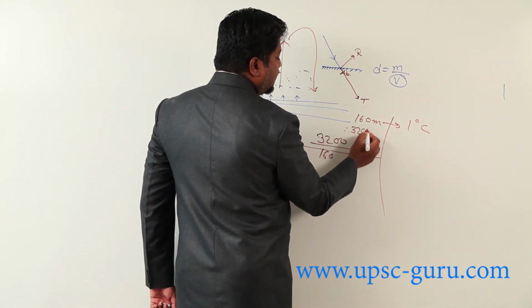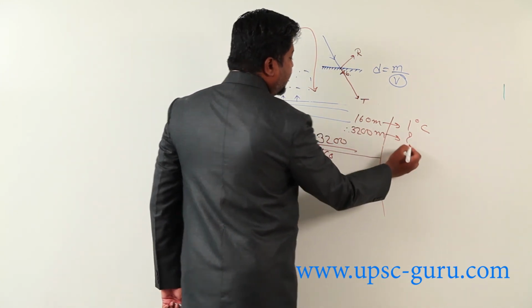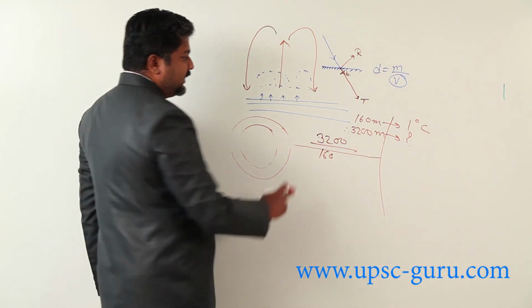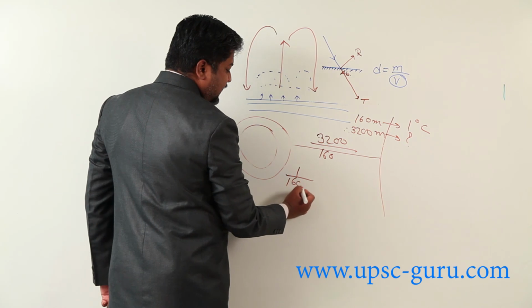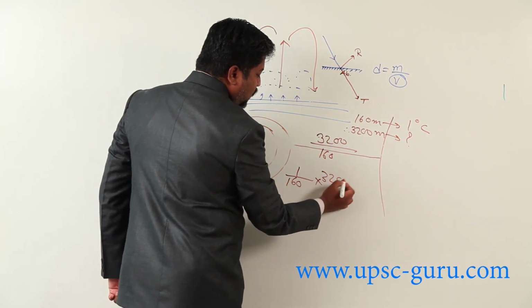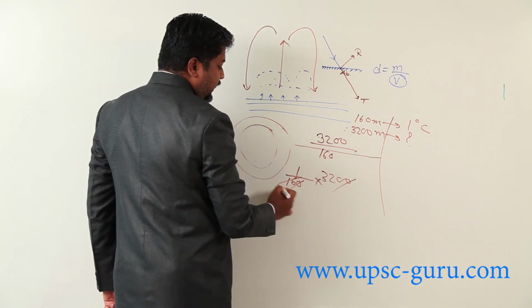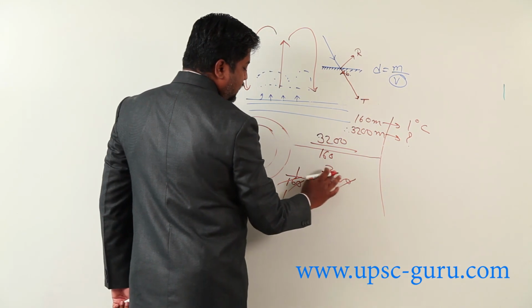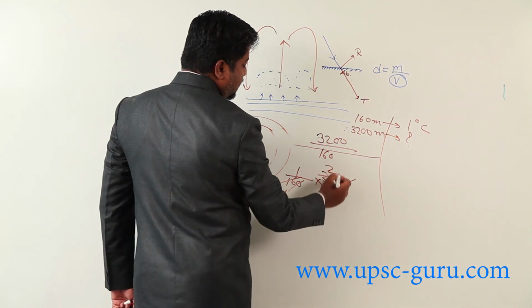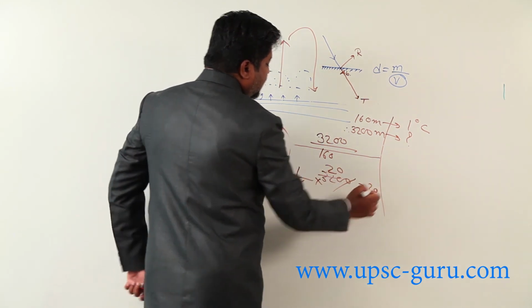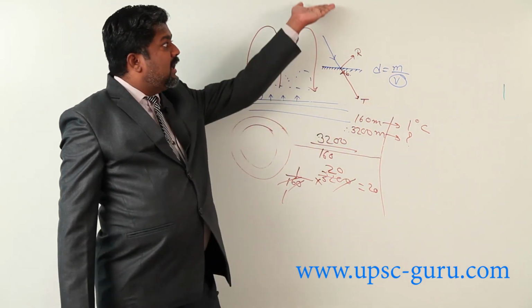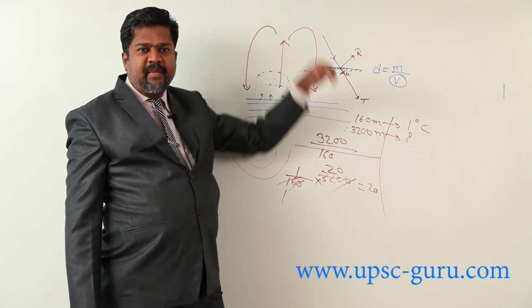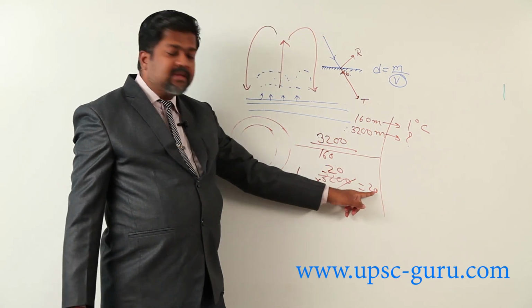Therefore, for 3200 meters, how much does temperature decrease? The answer is 1 upon 160 multiplied by 3200. The zeros get cancelled; 16 twos are 32. So temperature will decrease by 20 degrees if that cloud travels to an altitude of 3200 meters.